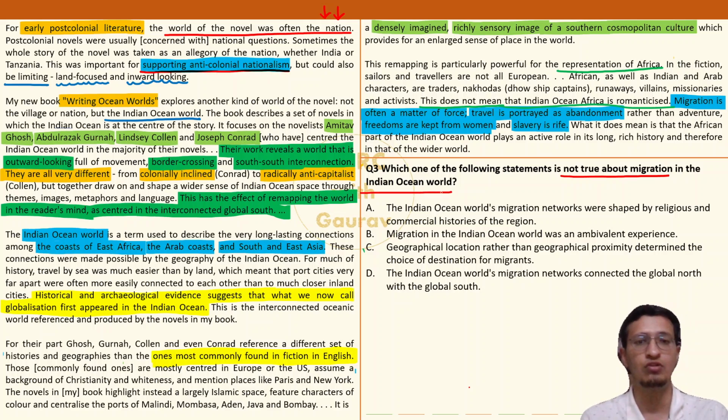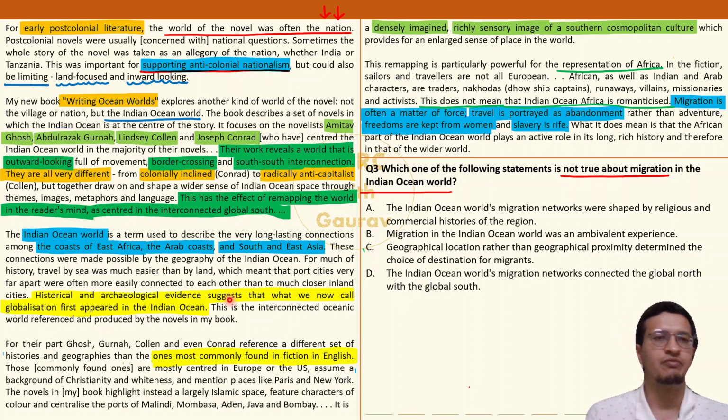ठीक है. Now what do we know about migration? Explicitly this, that migration is often a matter of force. मतलब जरूरी नहीं है लोग migrate दिल से कर रहे हैं, मन से कर रहे हैं, खुशी से कर रहे हैं. A lot of times they have been compelled to do it. They are doing it reluctantly. ठीक है. All right.